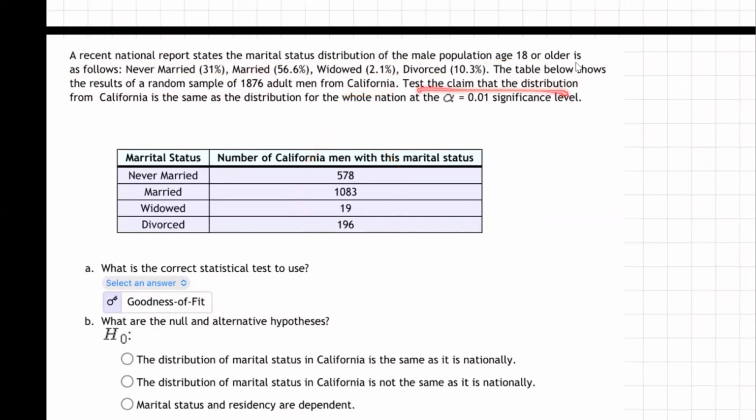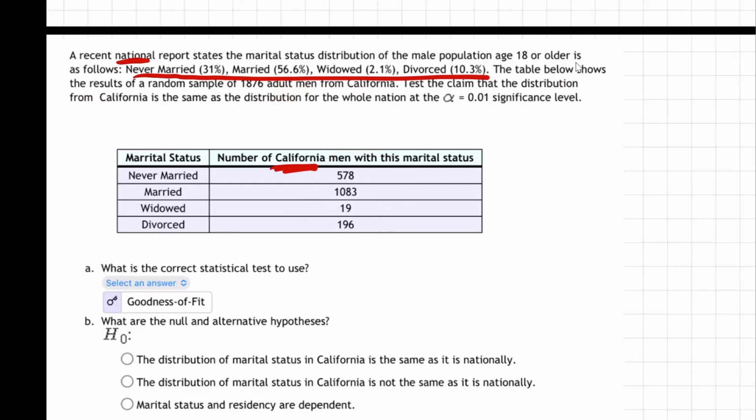Test the claim that the distribution from California is the same as the distribution for the whole nation at the alpha 0.01 significance level. So that's what we're trying to test. Is it exactly the same? So in other words, is the men of the nation, national report, right? All America, these percentages, are they the same as the California men, basically? Or do the California men numbers fit the national men, or are California men different? So how are we going to do that? What kind of test is that?